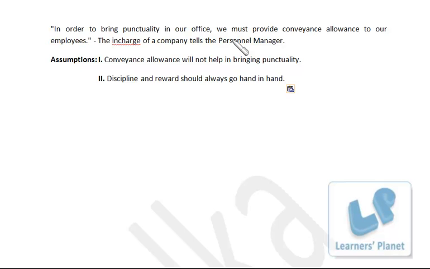So it creates a positive mindset among the people that if they are on time, if they are punctual, if they are disciplined, they'll be getting some reward. So they try to be punctual and disciplined. So discipline and reward should always go hand in hand. That is the correct assumption from the statement. So the second assumption is valid, or implicit from the statement.